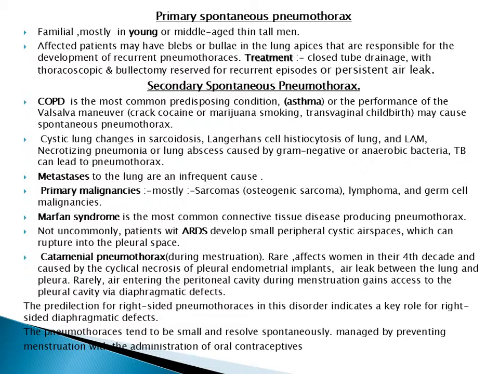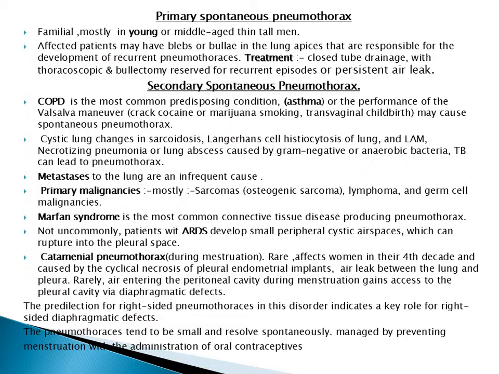Primary spontaneous pneumothorax is familial, mostly in young or middle-aged, thin, tall men. Affected patients may have blebs or bullae in the lung apices that are responsible for the development of recurrent pneumothoraces. Treatment is by closed tube drainage, with thoracoscopic resection reserved for recurrent episodes or persistent air leak. The other subject is secondary spontaneous pneumothorax.